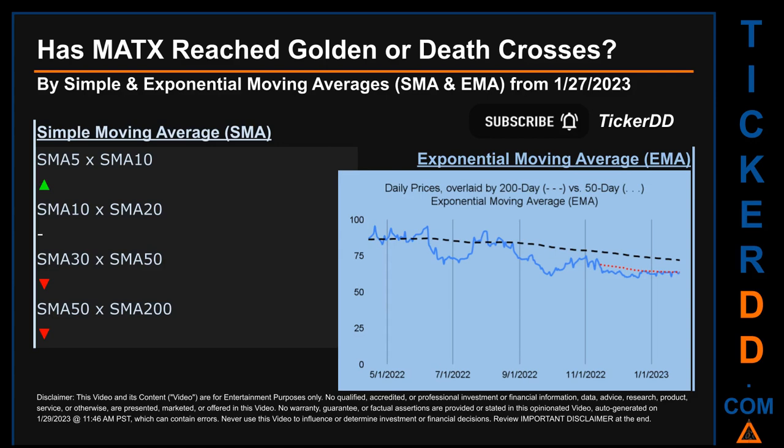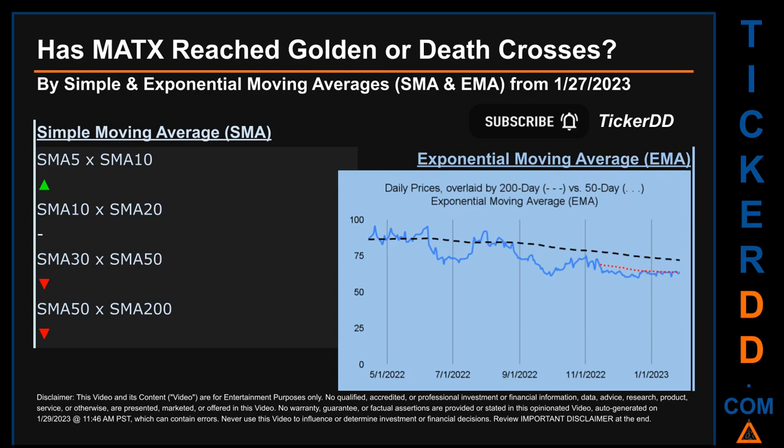For our opinionated analysis off third-party and abstracted data, we decided to look at both simple moving average (SMA) and exponential moving average (EMA). The latter calculates moving average by giving more weighting to recent prices. For EMA, you can be the judge. Look at the generated graph on this page. Has the 50-day EMA line, which is in red, crossed above or crossed below the 200-day EMA line, which is in black?